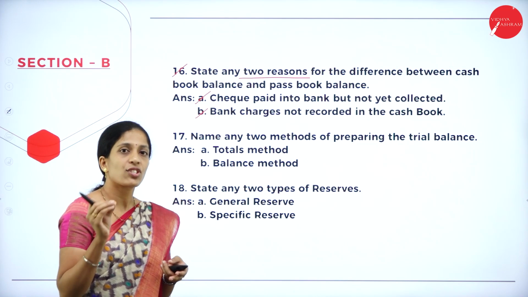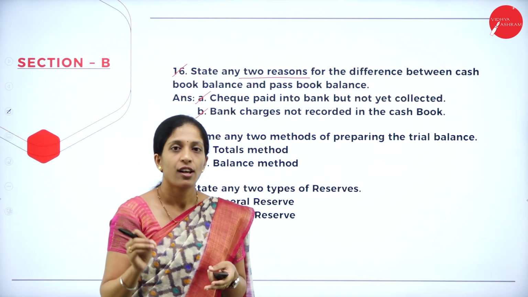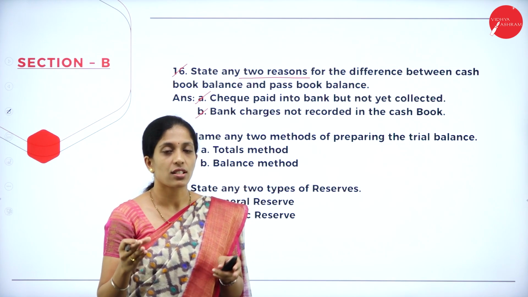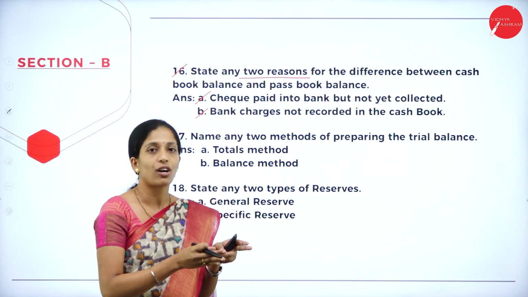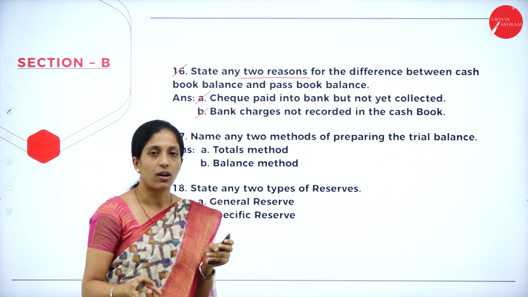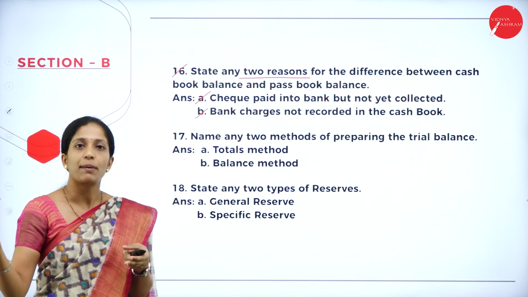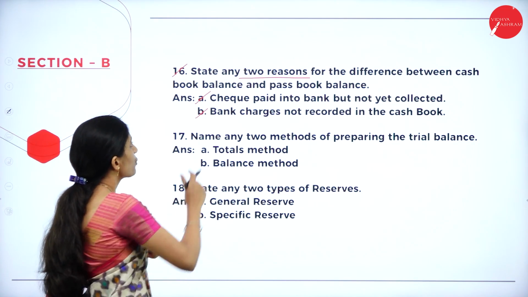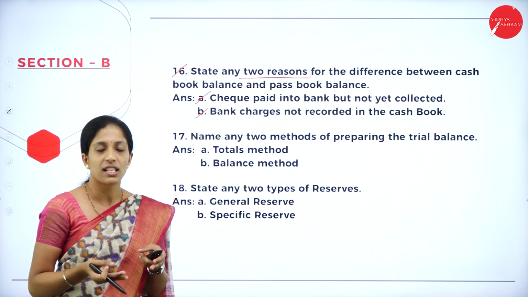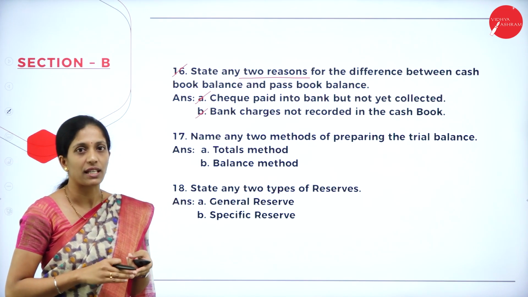So there are certain charges which are incurred in the bank. The bank will record those charges, but it is not known to the cashier in the organization. He will not record. In that situation also, bank balance as per cash book and passbook does not tally. So here they have asked just two reasons. You can write any of the two reasons.